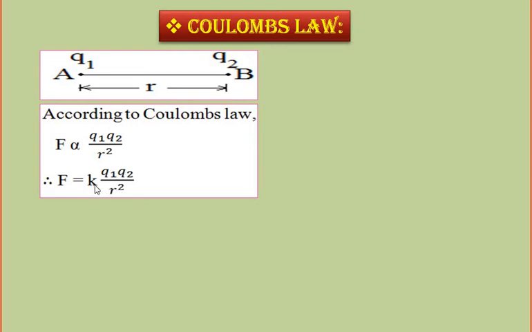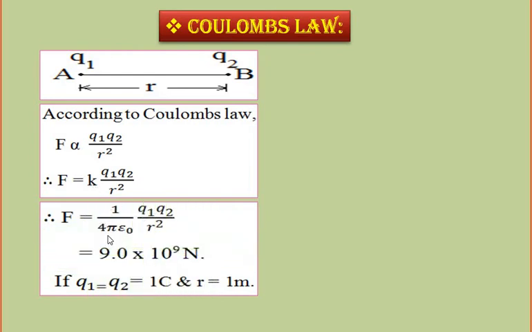Here K is the constant of proportionality and is given by the relation K is equal to 1 upon 4 pi epsilon 0. If the values of Q1 and Q2 are equal to 1 coulomb and the distance between the two charges is 1 meter, then putting the values here, epsilon 0 is the permittivity of free space. Its value is 8.85 into 10 raised to minus 12. Putting all constants in this equation, we get the value of F, that is electrostatic force, equal to 9.0 into 10 raised to 9 Newton.